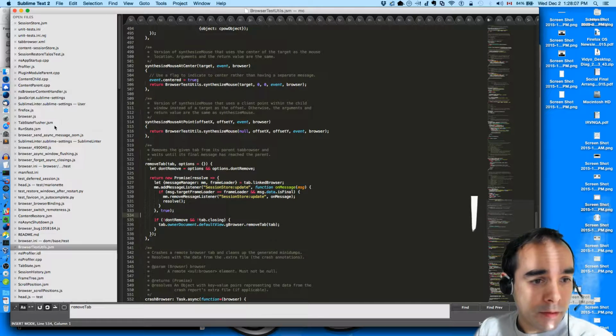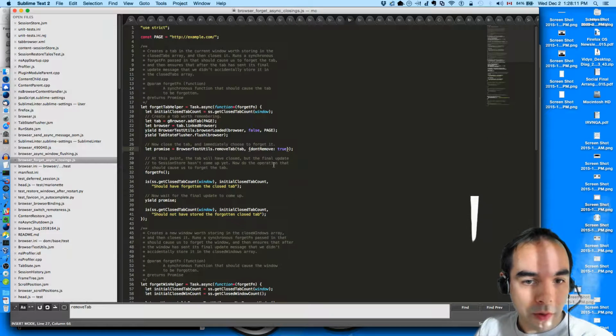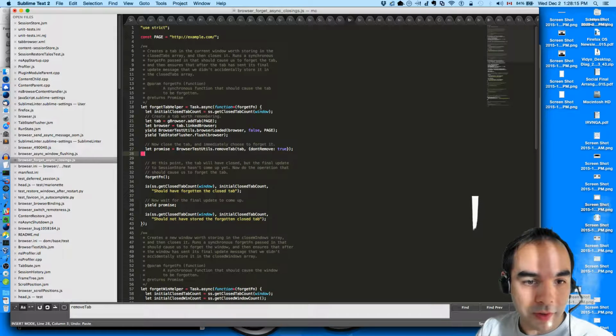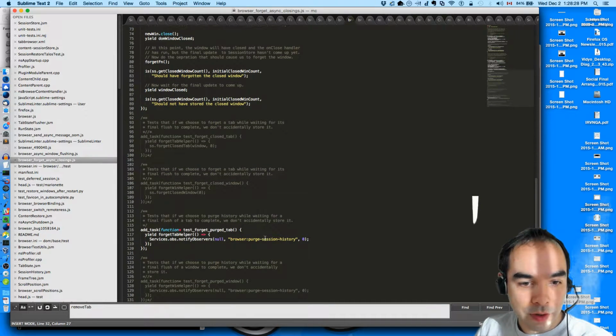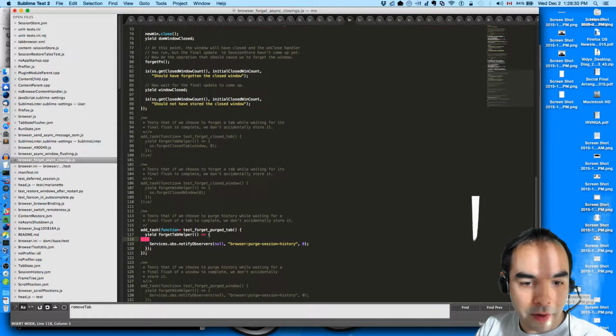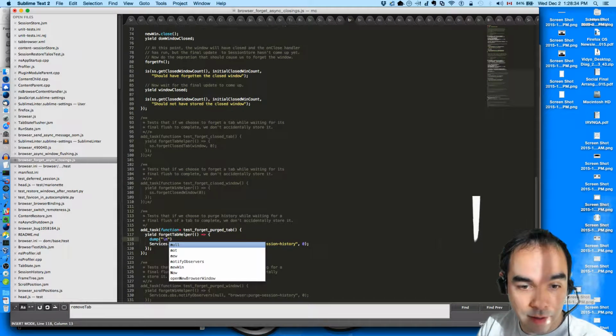Okay. So we're going to not remove the tab like that, but we'll remove it manually. We'll say gBrowser.removeTab(tab), and then here I'm going to do some logging because the debugger is not behaving.